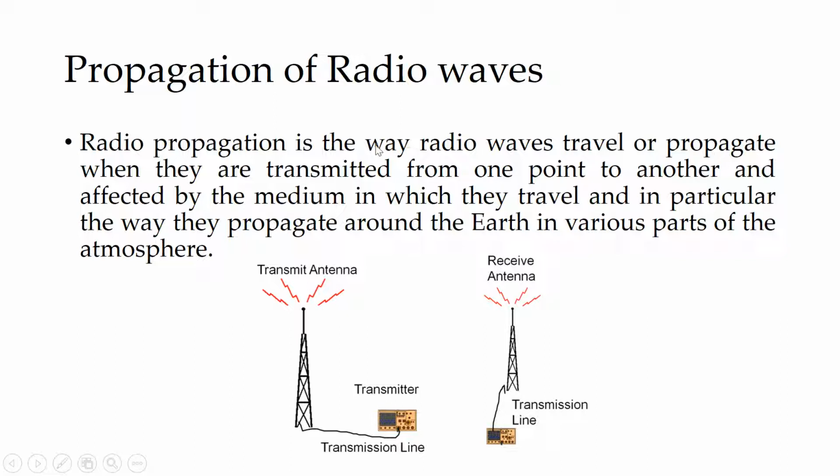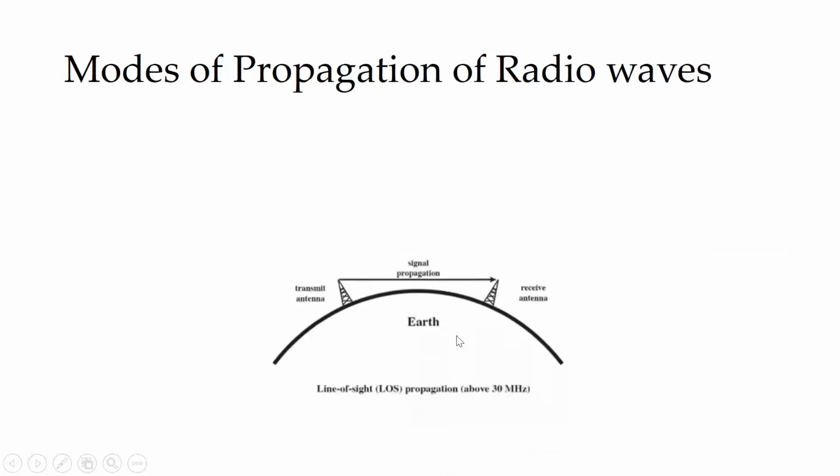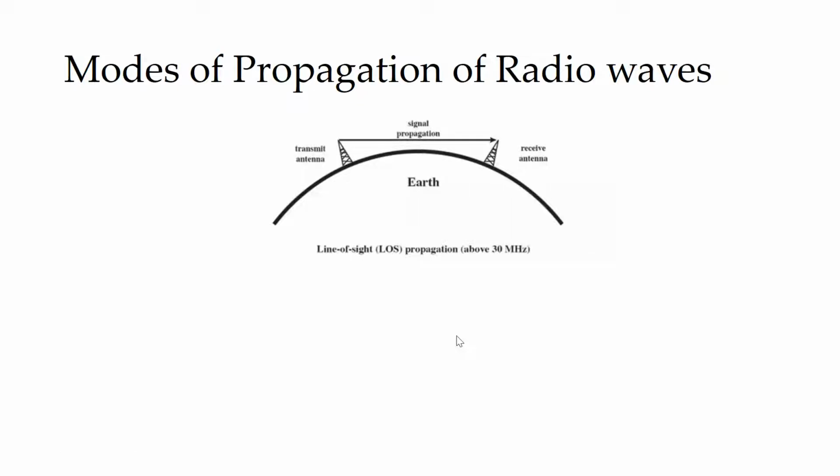So I repeat, it's nothing but the way in which the radio waves travel from the transmitter to the receiver, coming through the interferences. Then the next topic, modes of propagation of radio waves. So how many modes are there? There are nearly 3 modes of propagation of radio waves.